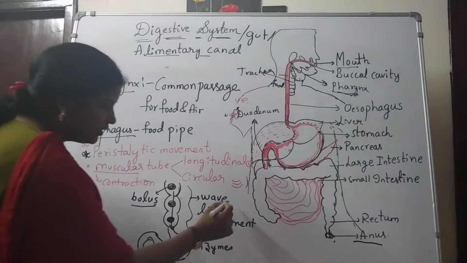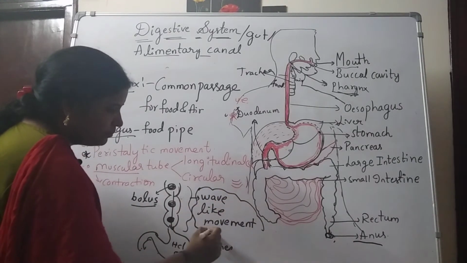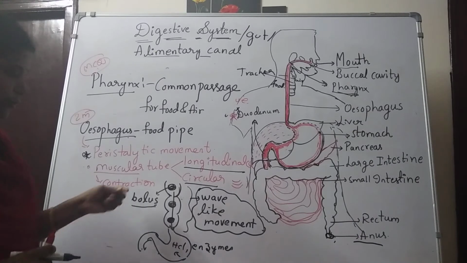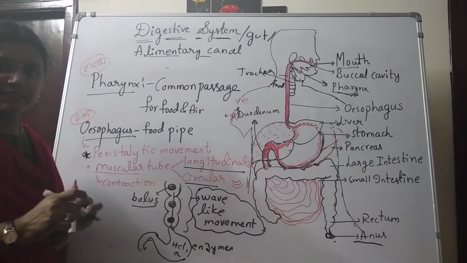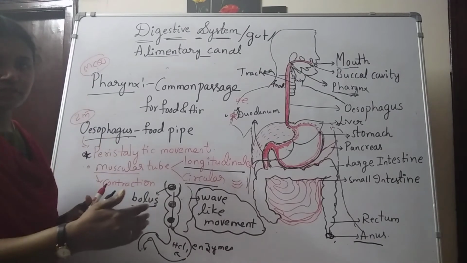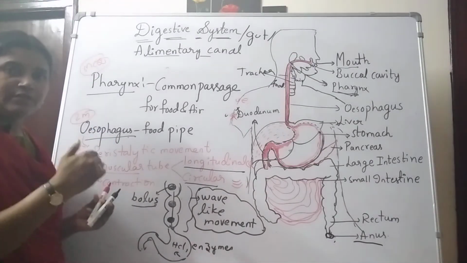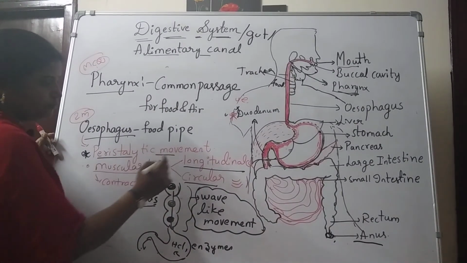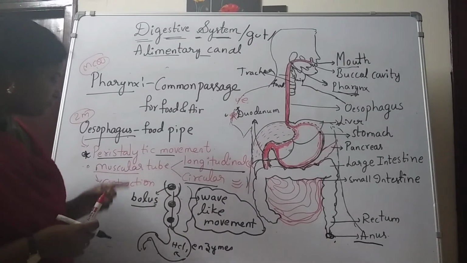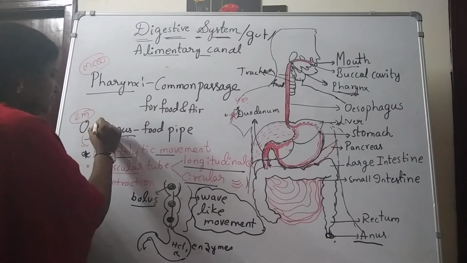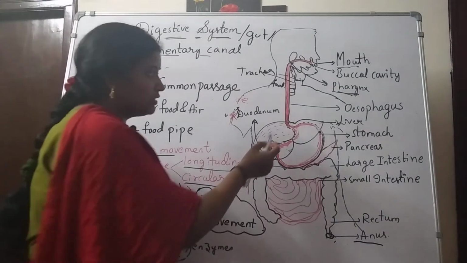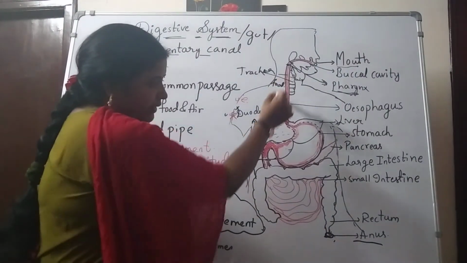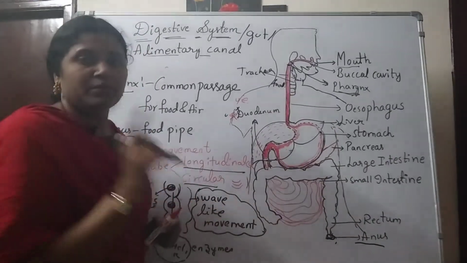Peristaltic movements are nothing but wave-like movements by the longitudinal and circular muscles to pass the food particles at regular intervals. It passes the food into the stomach at regular intervals of time. That's why it is known as peristaltic movement. One thing you have to know here: peristaltic movement not only takes place in the esophagus. It starts from the esophagus and ends with the anus, the entire alimentary canal.